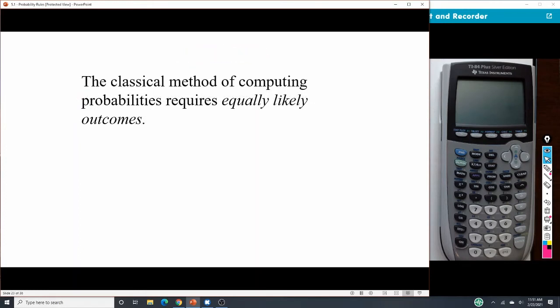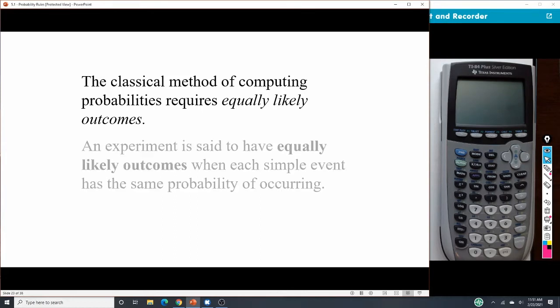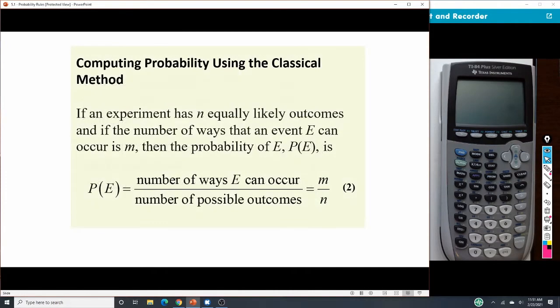Now the classical method of computing probabilities requires equally likely outcomes. And so we work with that. Now it's very similar to what we just did. It's just named a few things differently here, okay? And so it's the number of ways an event can occur divided by the number of possible outcomes. That's still frequency and total amount.